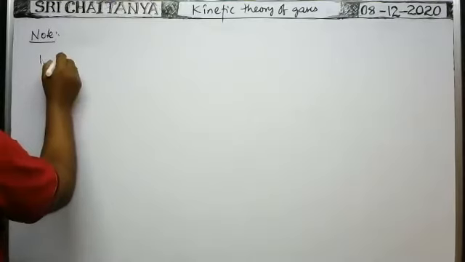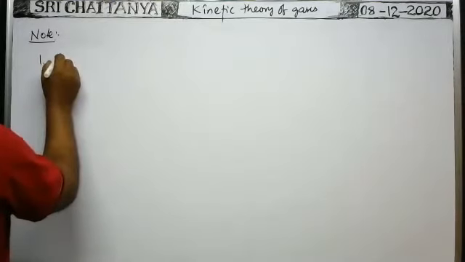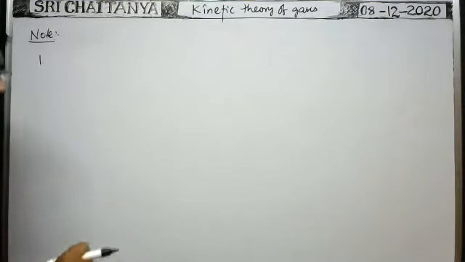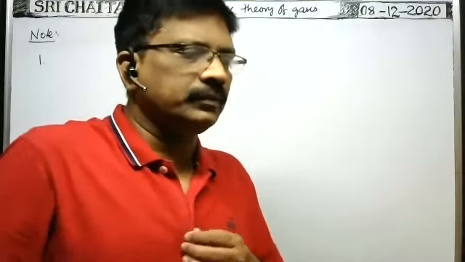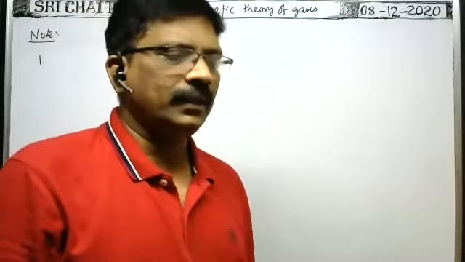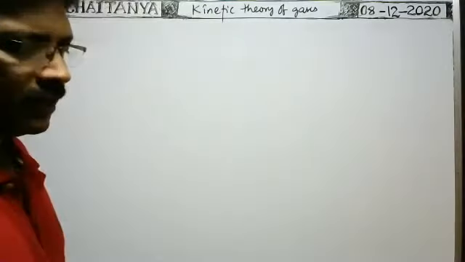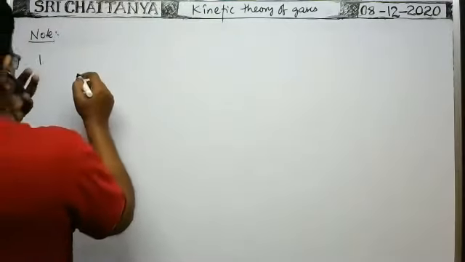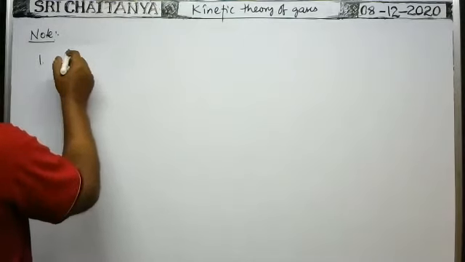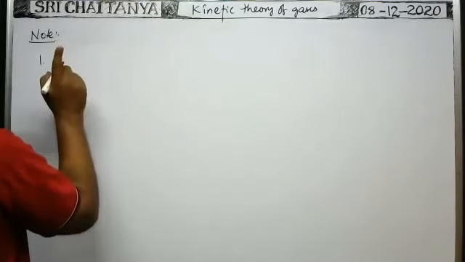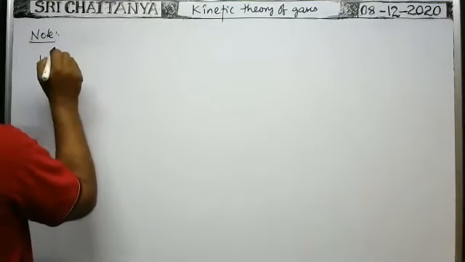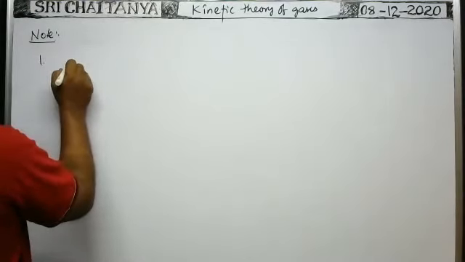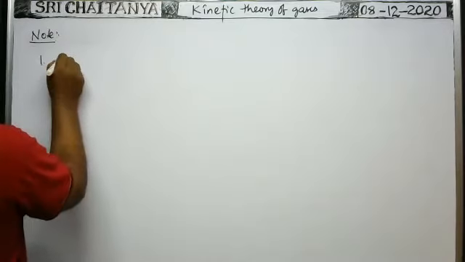First one. At a temperature capital T, what is the energy associated with each molecule? Take the energy associated with each molecule of the gas for 1 degree of freedom.